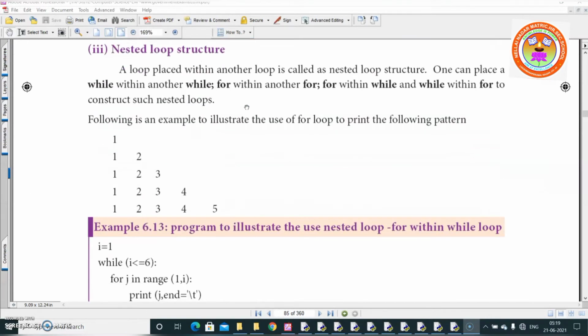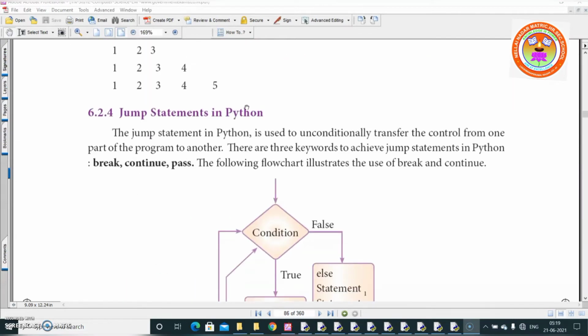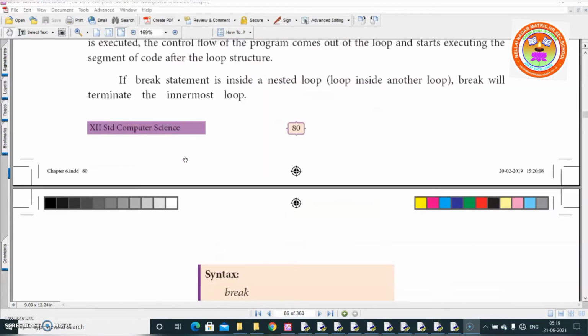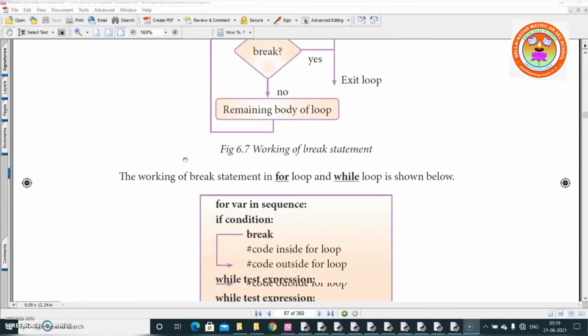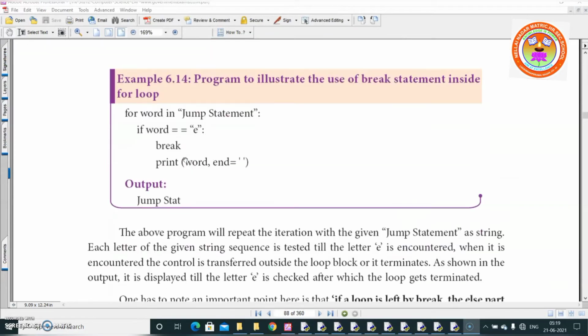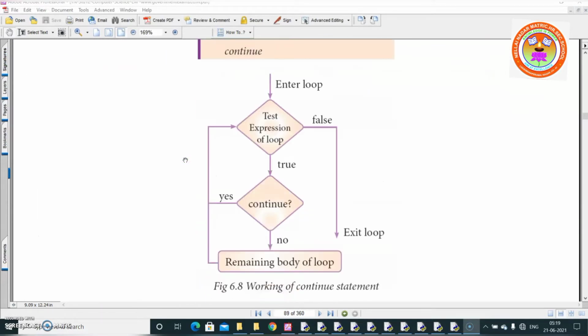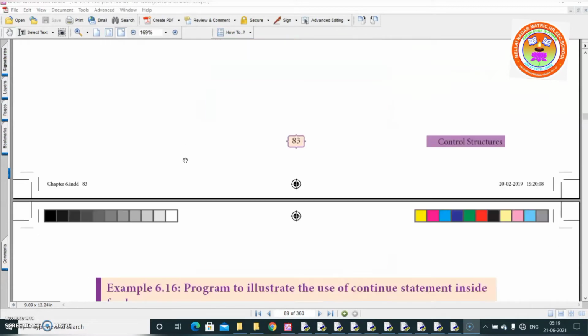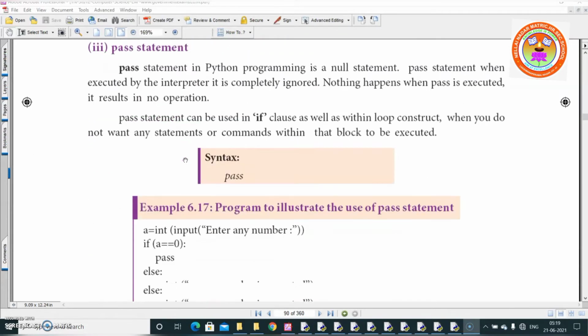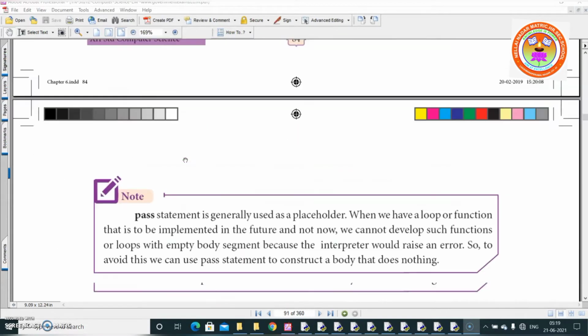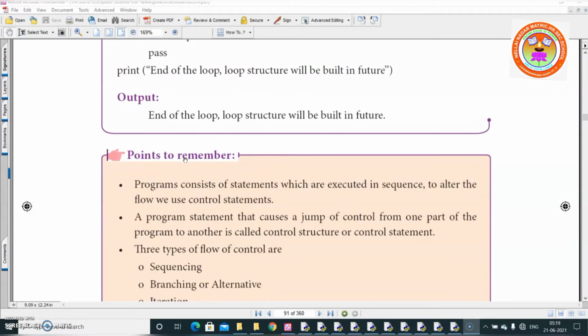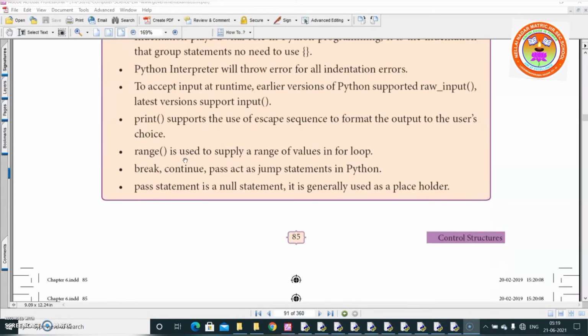Then finally, in my last video, I explained about jump statements in Python, that is break, continue, and pass statement. So break statement, flowchart, and the programs which are there in your textbook. This is continue statement, flowchart, and the programs, pass statement, programs. So that completes the chapter.